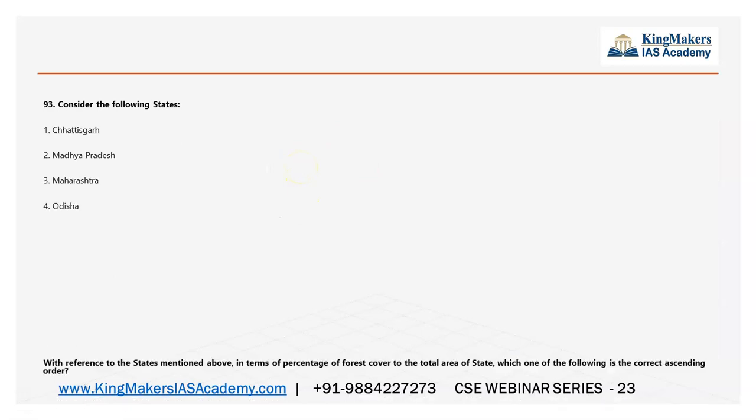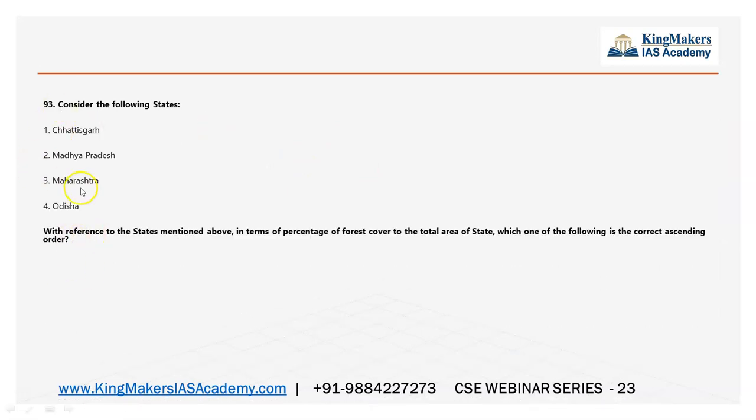Consider the following states. See, choosing from many. With reference to the states mentioned above, in terms of percentage of forest cover to the total area, which of the following is correct in ascending order? So remember, it is percentage and not the area. It is the ascending order, that is small to big.